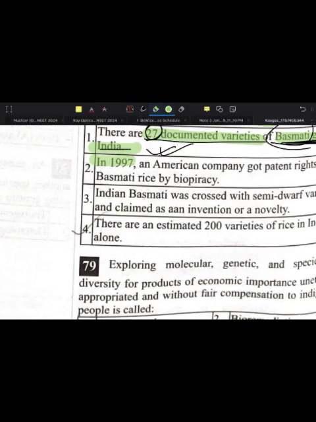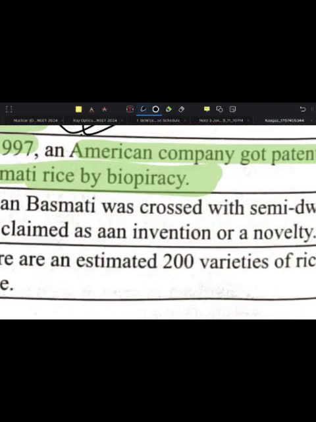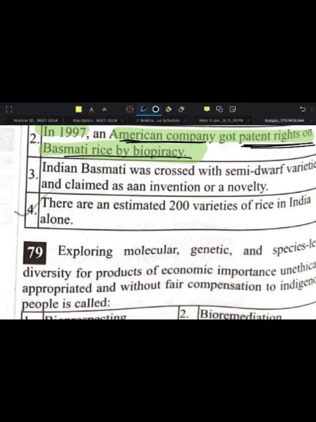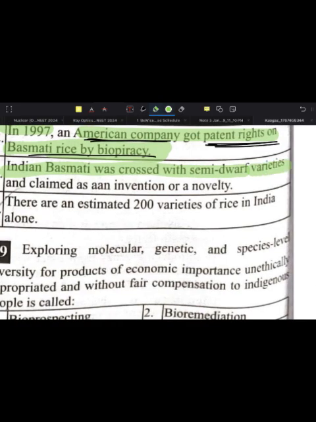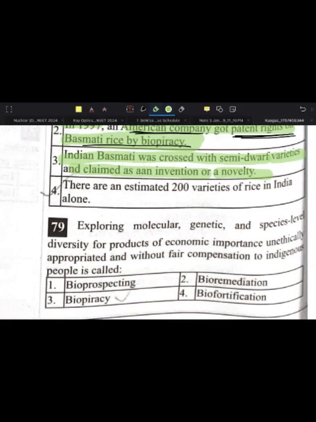Okay, next, in 1997 an American company got the patent rights on the basmati rice by biopiracy. See, an American company took it away, got the patent rights of the basmati rice by biopiracy. Next, Indian basmati was crossed with a semi-dwarf variety and claimed as an invention or novelty. There are an estimated 200 varieties of rice in India alone. No. There are an estimated how many varieties?